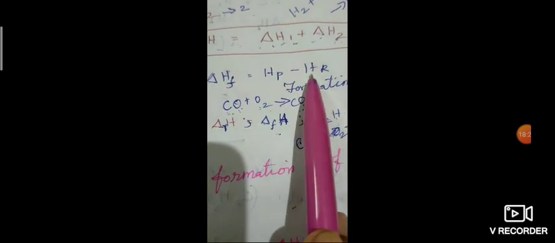If it is a formation reaction, it is enthalpy of products minus enthalpy of reactants. So here it is a combustion reaction, so enthalpy of reactants minus enthalpy of products.